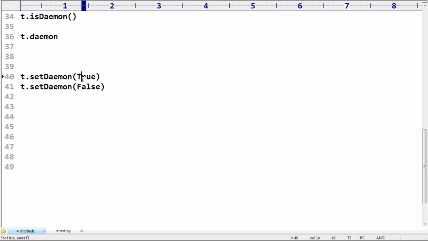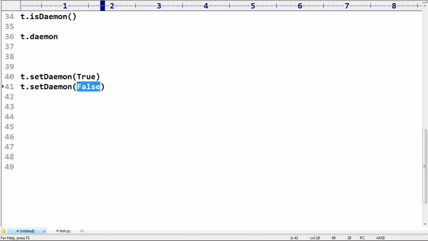You are required to pass a boolean argument. True means the thread will become daemon. False means the thread will become non-daemon. Well, but there is one small twist about this method. What is that twist? Can anyone please tell? Do you have any restrictions about this method?